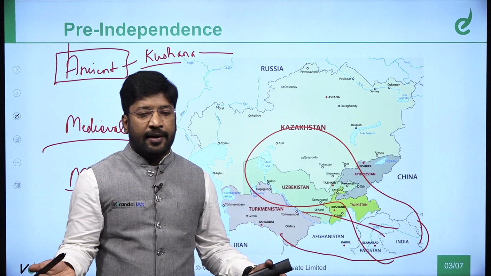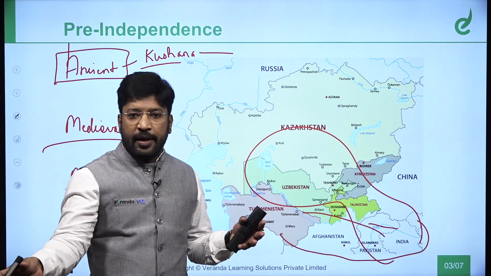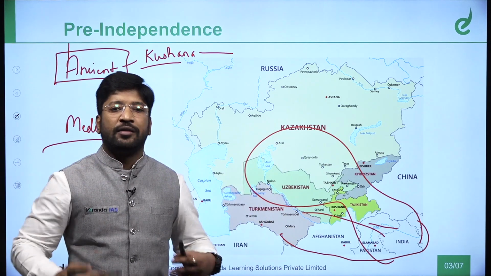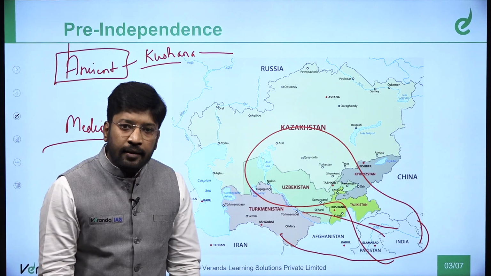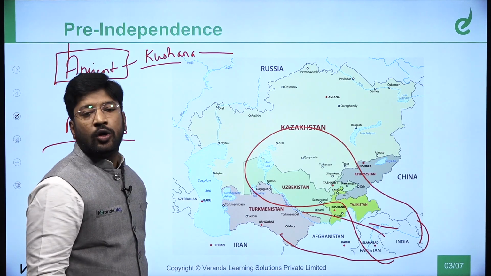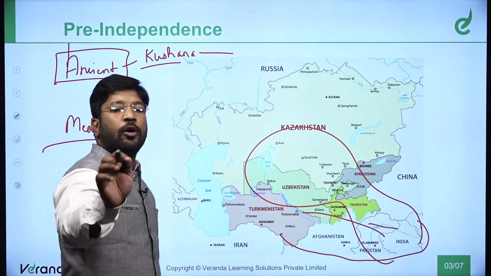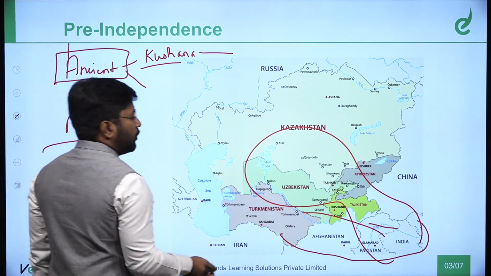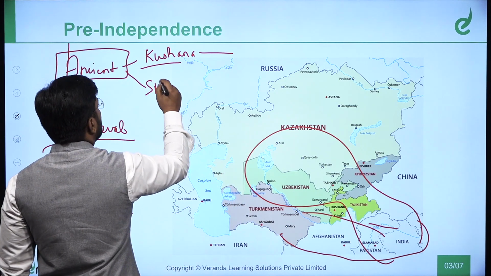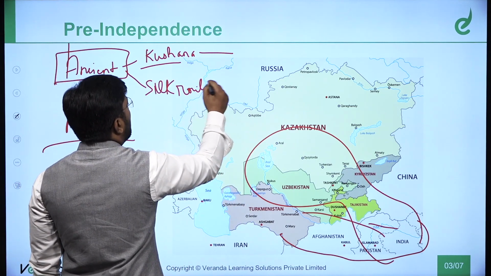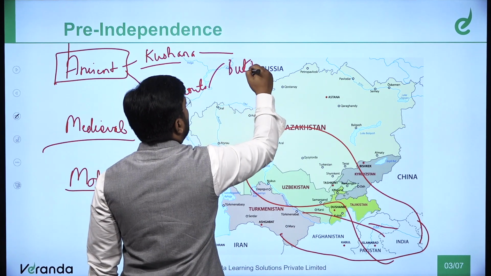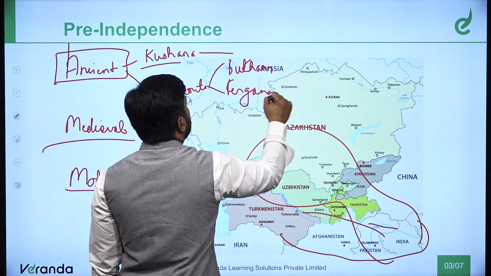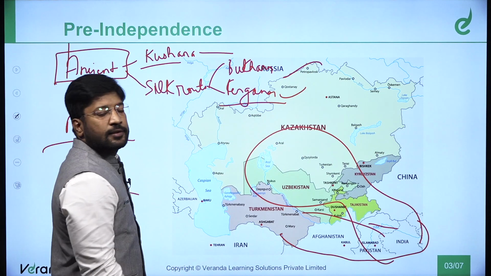The workers are the same, so they take certain features there. If they are making something in India or something there, there will be a confluence of Buddhism and Buddhist architecture. So the Kushanas have left an imprint on Buddhist architecture. You will learn more about it in art and culture. That was cultural trade, and it was part of the Silk Route. All the names like Bukhara and Fargana Valley are very much in our books, and the trade with this region is very well documented.